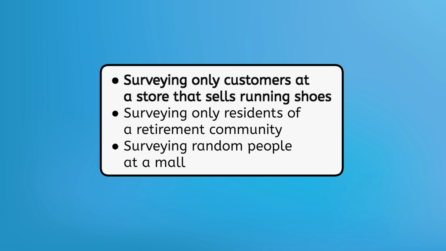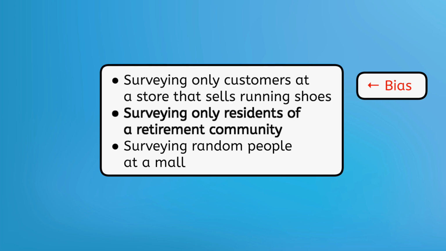Would surveying only customers at a store that sells running shoes lead to data that inaccurately represents the population? Customers at this store likely spend a lot of time exercising, so this data will lead to an overestimation of the town's typical exercise time and excludes anyone who doesn't shop at this store. This is an example of bias.